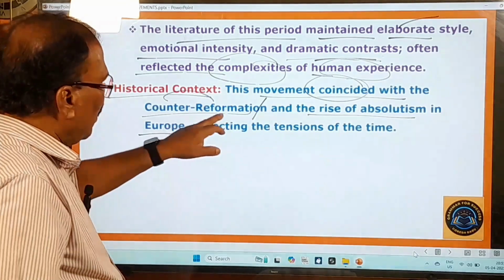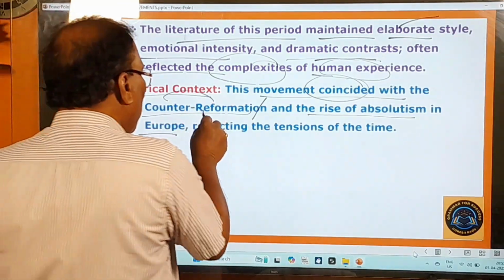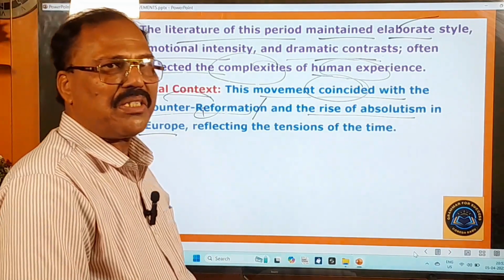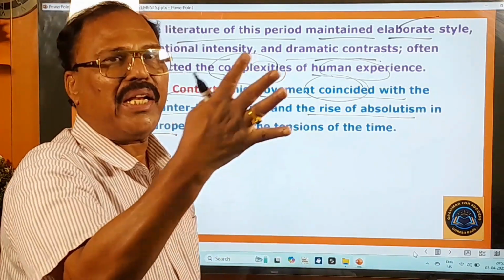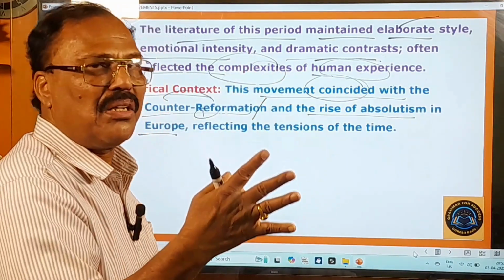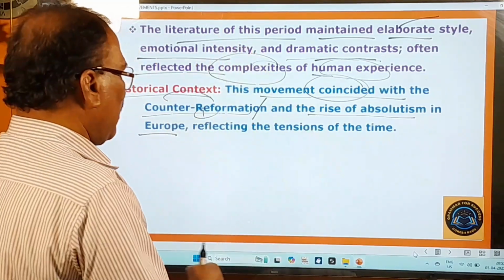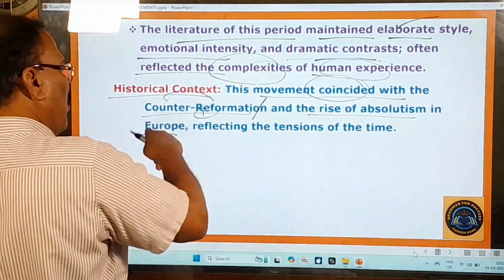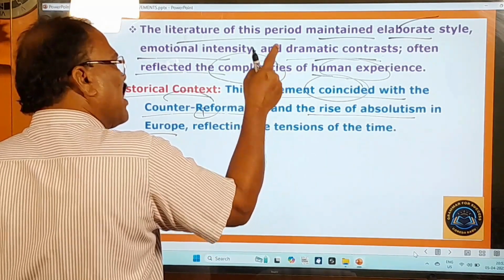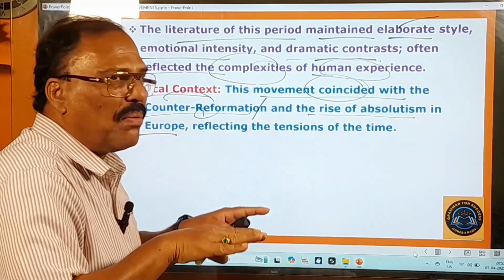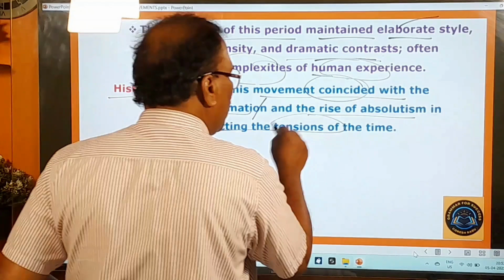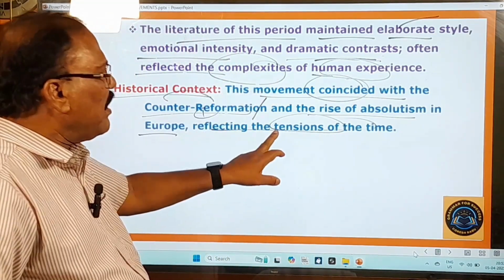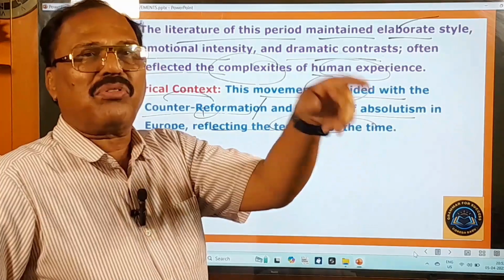Absolutism means dictatorship, authoritarianism, autocracy and all that. So that was rising up during that period in Europe. These two movements were moving on parallel, reflecting the tensions of the time. Therefore the poetry of this movement reflected the tensions of the people of those times.